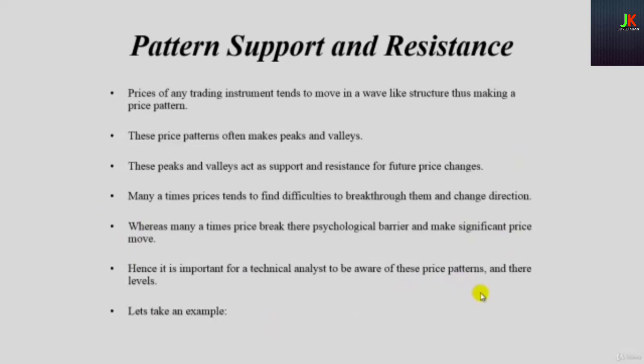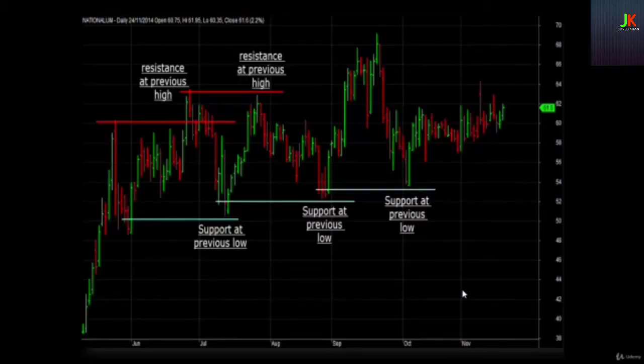Let's take an example. This is a chart of National Aluminium covering data from June 2014 to November 2014. Starting from the left hand side, you can see the stock went as high as 62, reacted from there, but found support just above the level of 50. From here, it changed its direction.